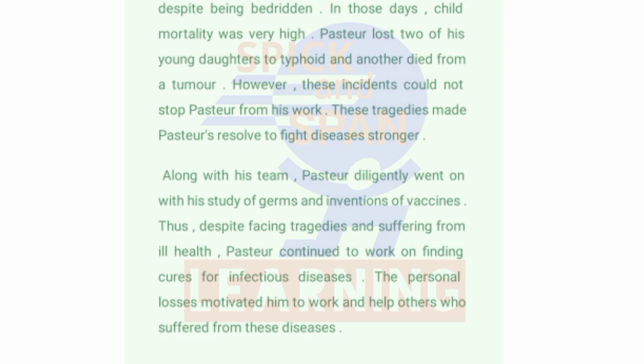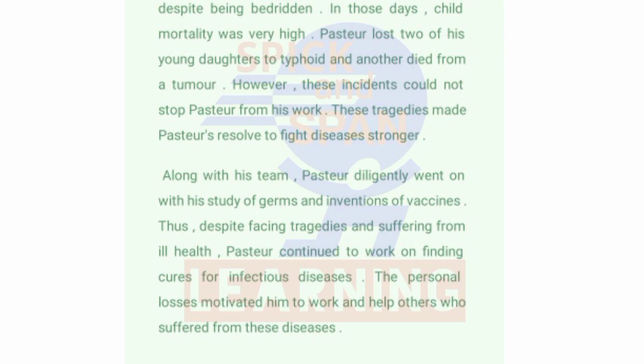However, these incidents could not stop Pasteur from his work. These tragedies made Pasteur's resolve to fight diseases stronger. Along with his team, Pasteur diligently went on with his study of germs and inventions of vaccines.